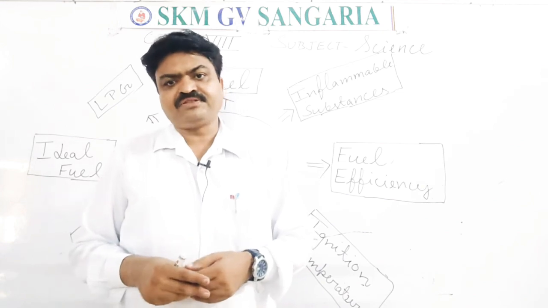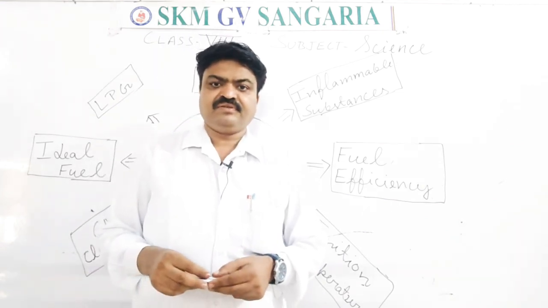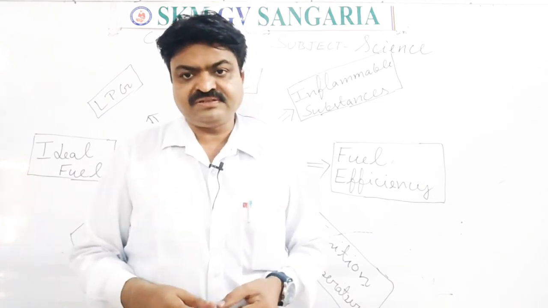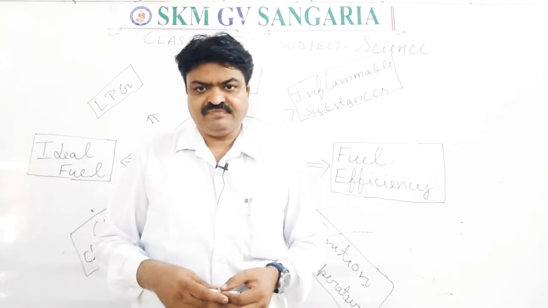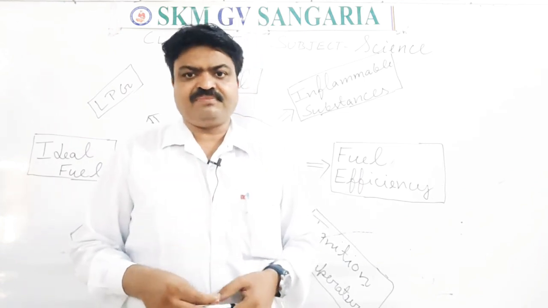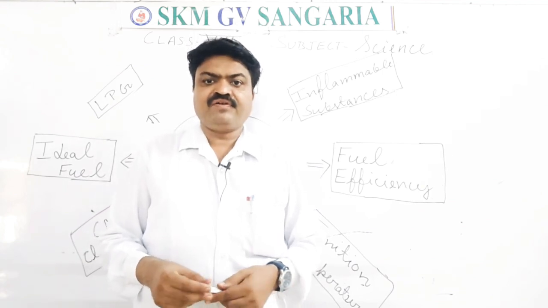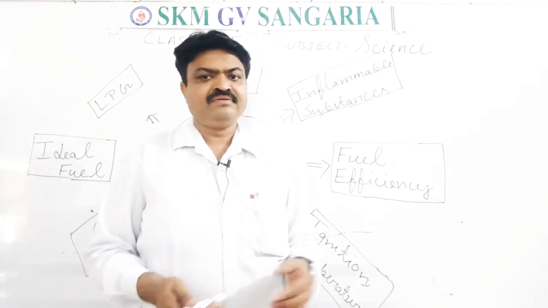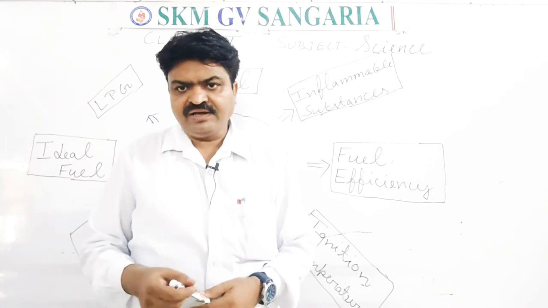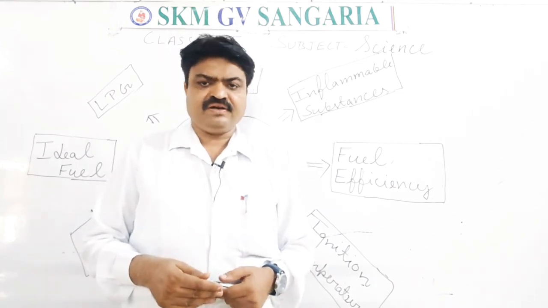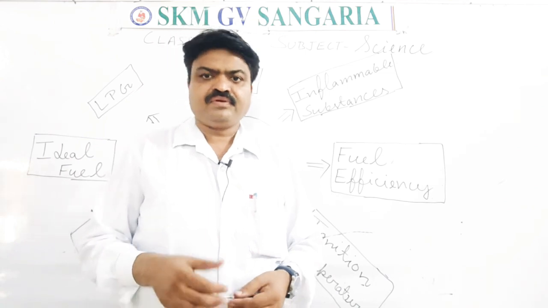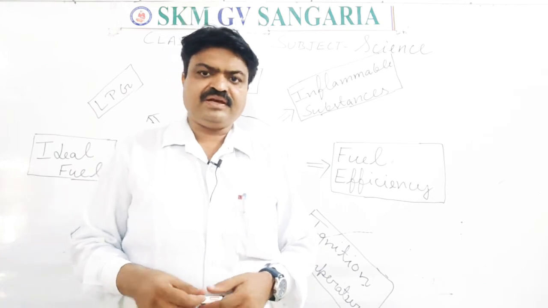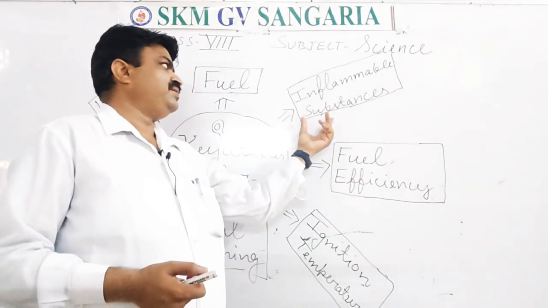Now what are inflammable substances, students? The substances that can catch fire easily, or the substances that have the lowest ignition temperature. And due to having the lowest ignition temperature, they can catch fire easily. All the fossil fuels can be considered inflammable substances, like LPG, liquid petroleum gas, kerosene, petrol, diesel.